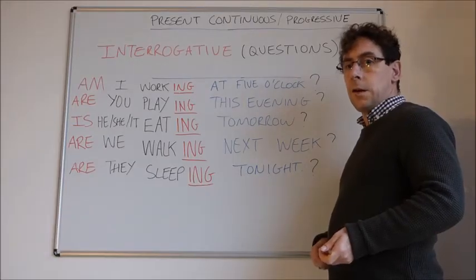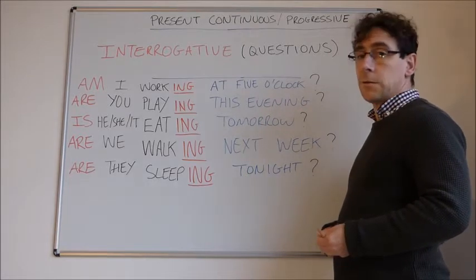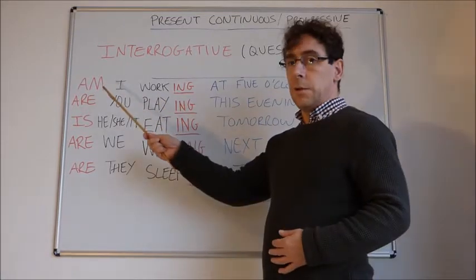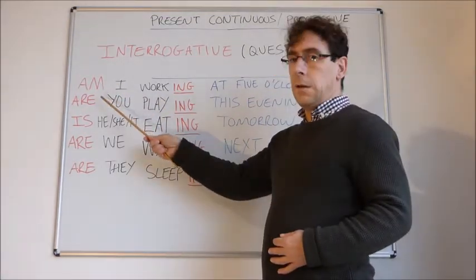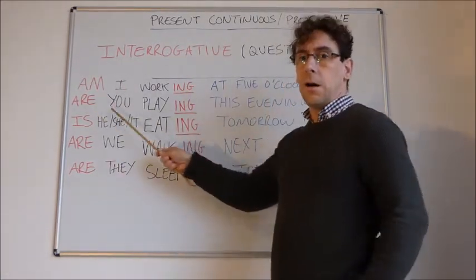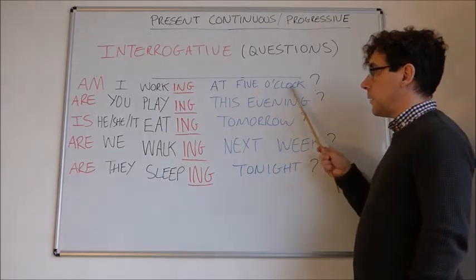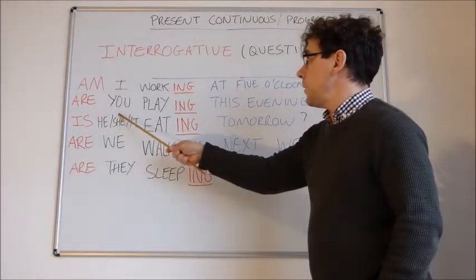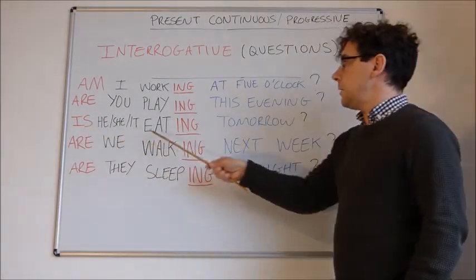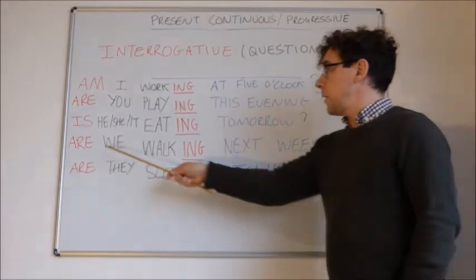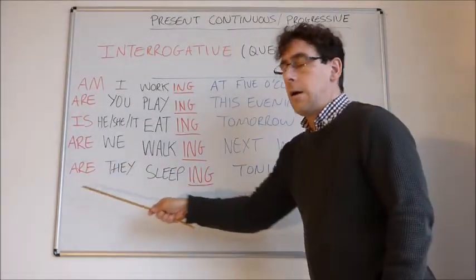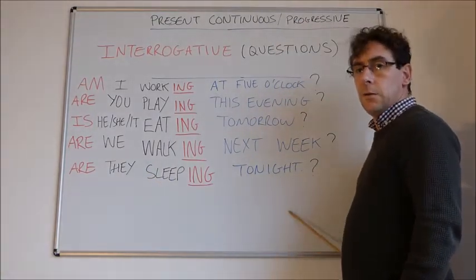And when it comes to the interrogative, or questions in present continuous, it's very simple. We just invert the verb to be and the subject. So we have here, instead of I am working at 5 o'clock, we change it to am I working at 5 o'clock. Are you playing this evening? Is he, she, it eating tomorrow? Are we walking next week? And are they sleeping tonight?